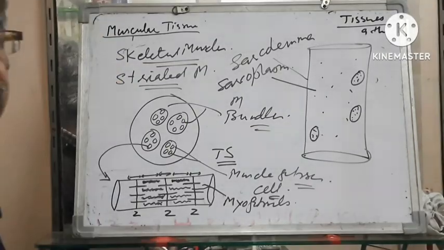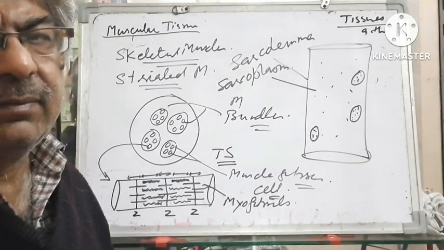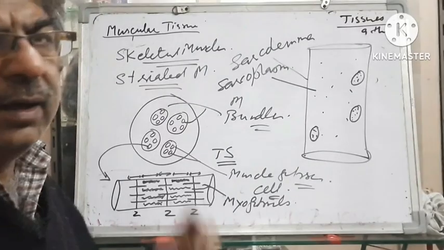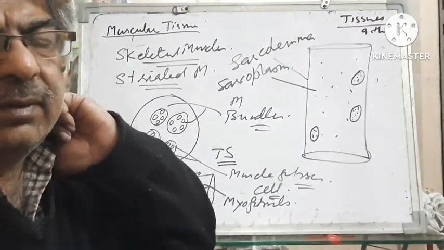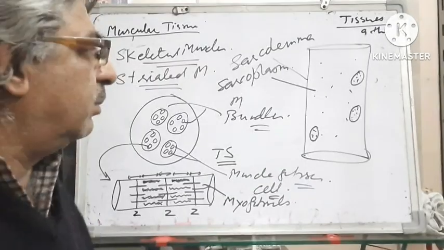Where are these present? In our upper limbs, lower limbs, our chest, neck region, head, face, all these are skeletal muscles.